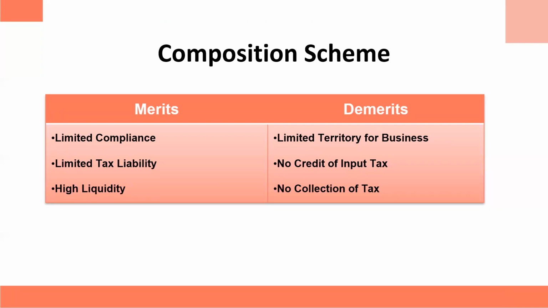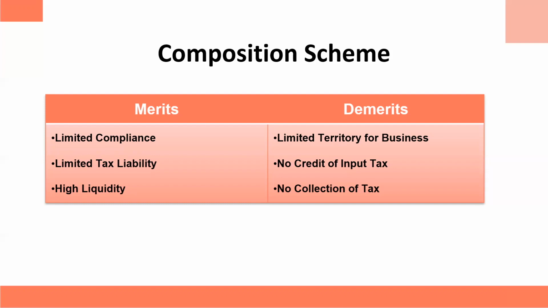Otherwise, you'll have stress always of the GST. Limited tax liability is there. On comparison with regular taxpayers, a person taxed under composition scheme will be liable to pay tax at a rate not less than 2.5% for the manufacturer, 1% in any other case, instead of 18%, where you were supposed to pay 18%. Here, after opting for the scheme, you are paying 1, 5 or 6%.